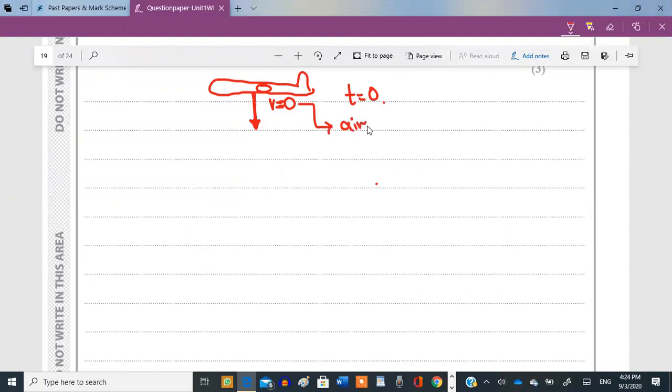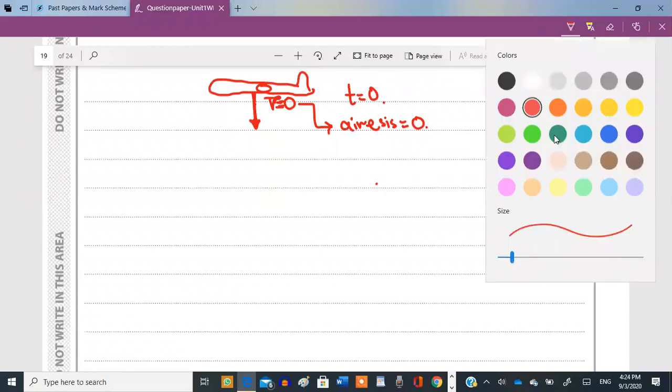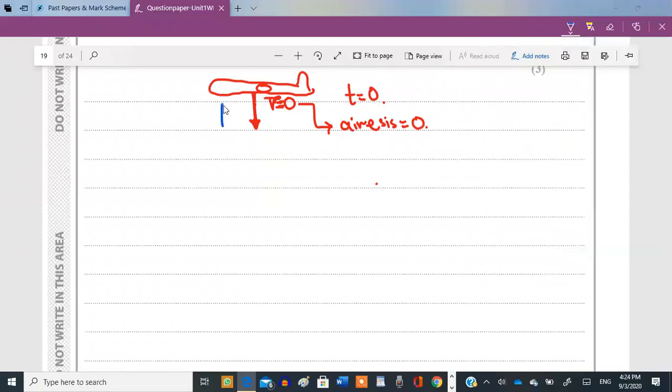And then, when the velocity is 0, will there be any air resistance initially? Since air resistance is related to velocity, air resistance will also initially be 0. Then as the person accelerates, if the air resistance is 0, that means the force he experiences in the upward direction is also 0, because air resistance is the force that acts in the upward direction. And in the downward direction, it's the weight.